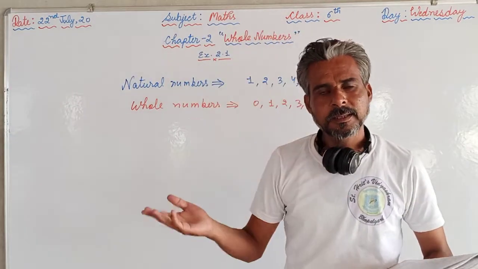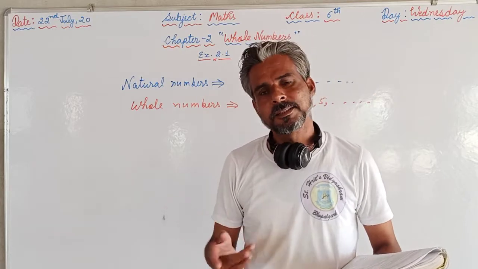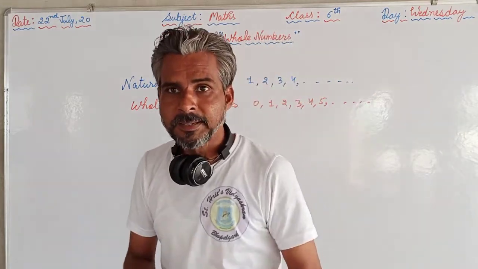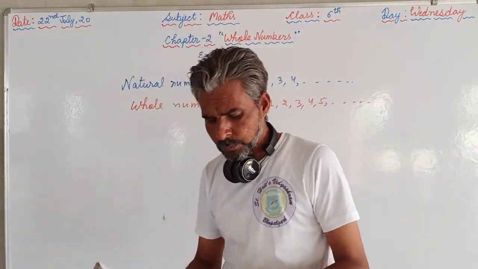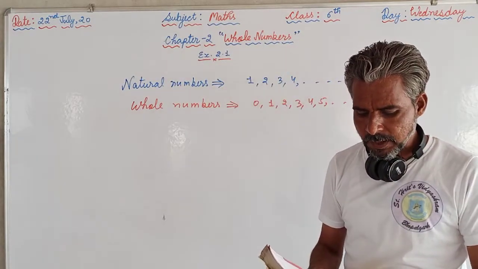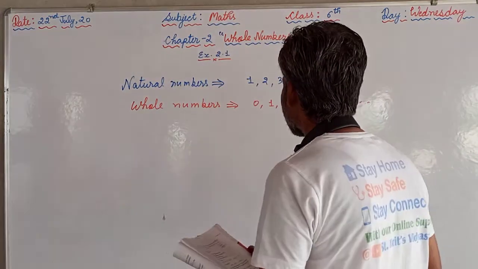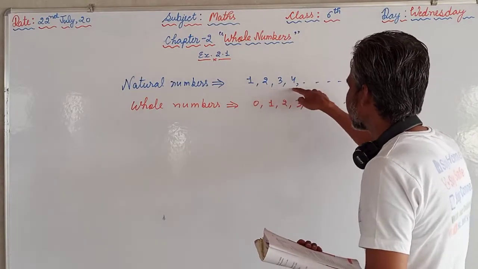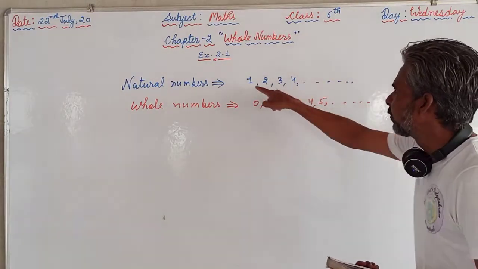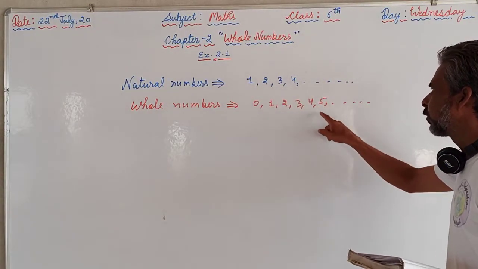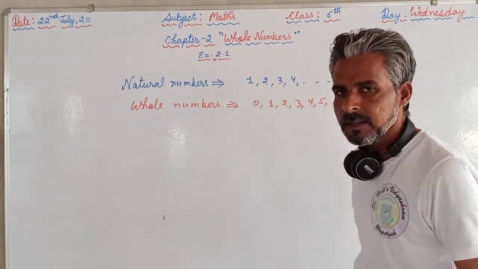And D part is: 600 is the successor of 599. What comes after 599? 600. So 600 is the successor of 599. Hence it is true. E: All natural numbers are whole numbers. Natural numbers are here, and all of them come in whole numbers too: 1, 2, 3, 4, 5. So all the natural numbers are whole numbers.